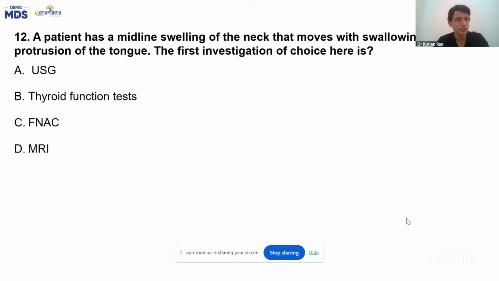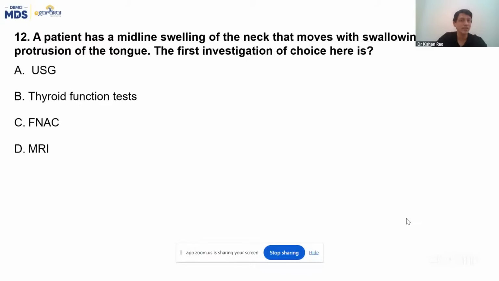Okay, next question. A patient has a midline swelling of the neck that moves with swallowing and protrusion of the tongue. My students will remember my joke. What is that? Only one thing in the entire universe which moves with both swallowing and protrusion of tongue, which is the thyroglossal cyst. Yes, thyroglossal cyst.